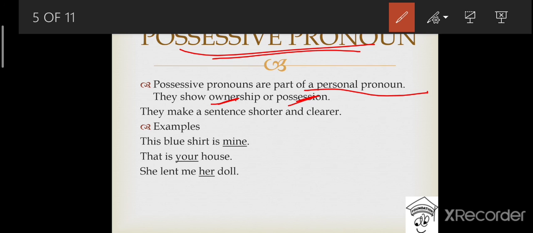Okay, they make a sentence shorter and clearer. So possessive pronouns make a sentence shorter and clearer for our understanding.